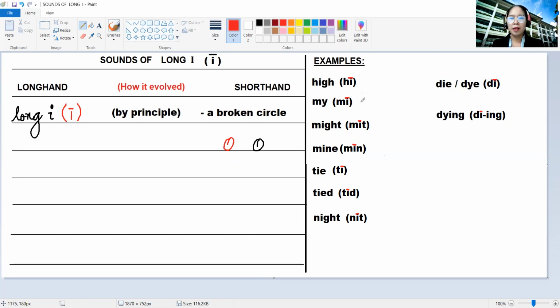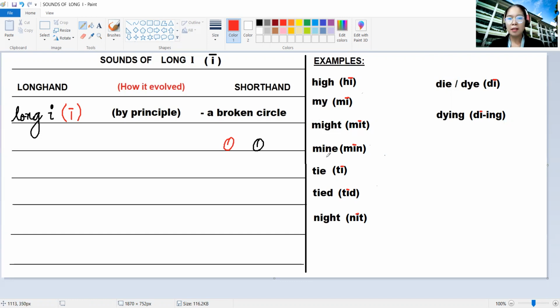So here we go. Let me write the outlines for the following words. As you can see, for the word high, we only have H and long I. We do not include letters G and H because they are silent letters. Same with the word my. We do not hear the sound of letter Y, but the sound of long I. So that's why it's M and long I. For the word might, it's only M, long I, and T. Again, these silent letters G and H are not included in our shorthand spelling.